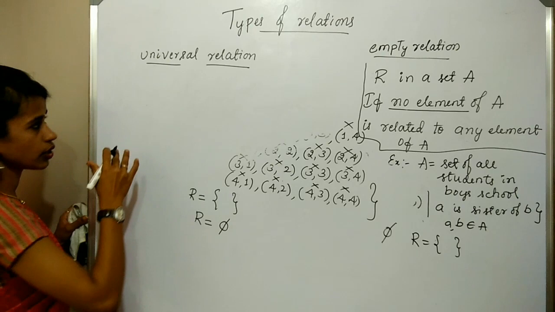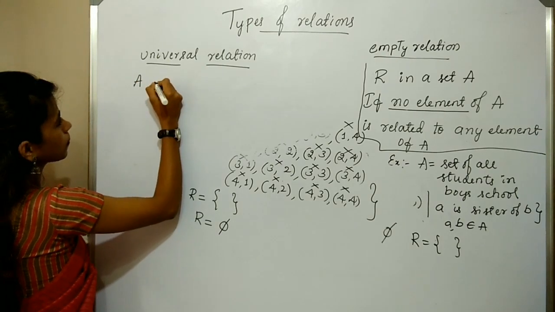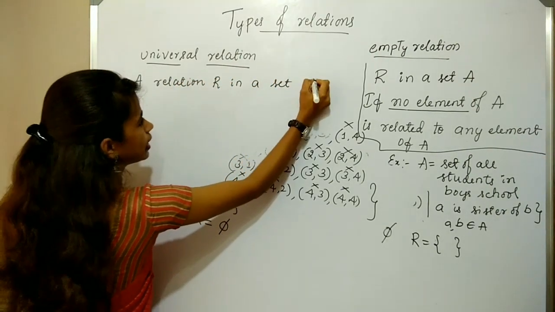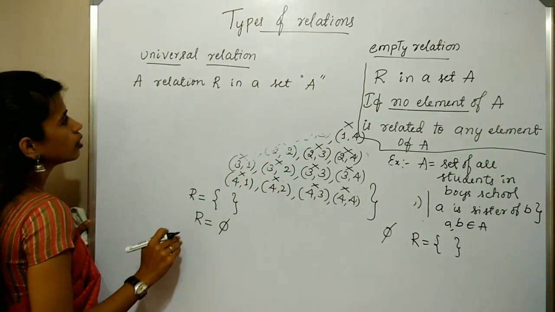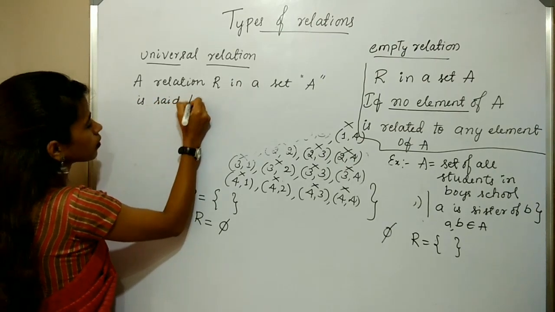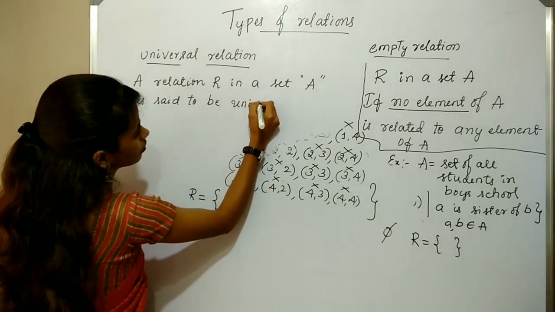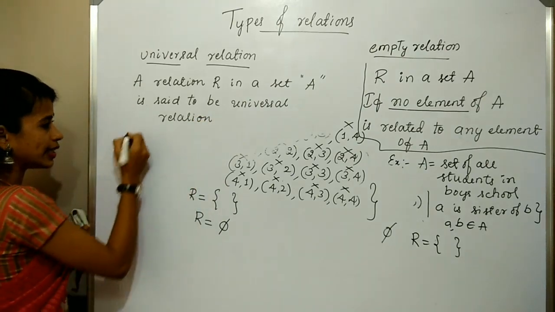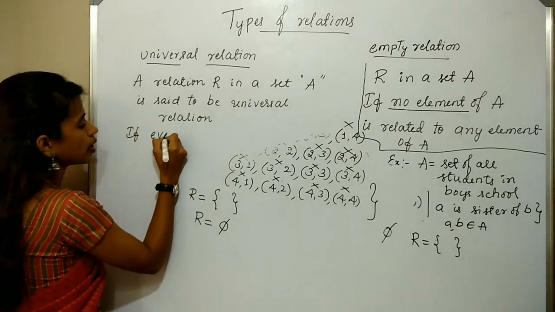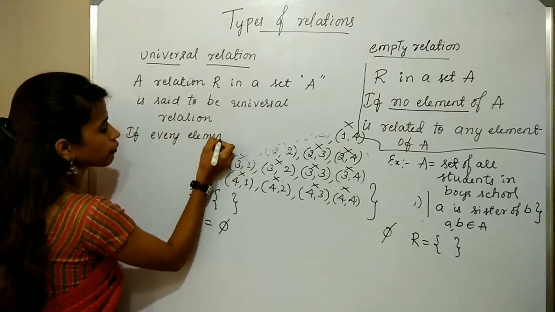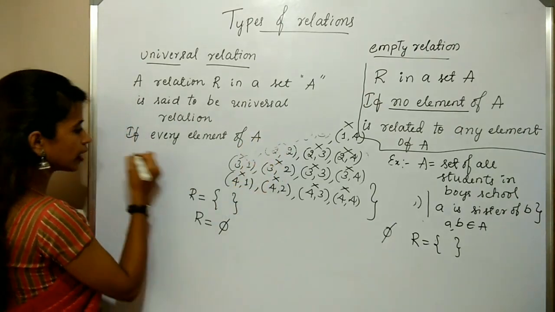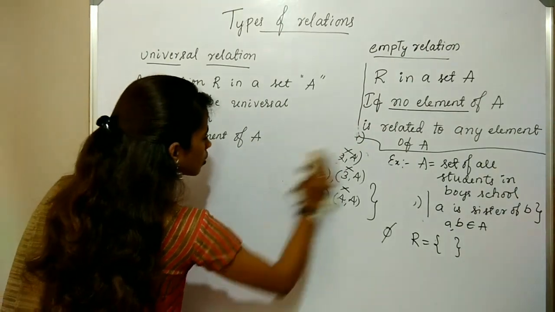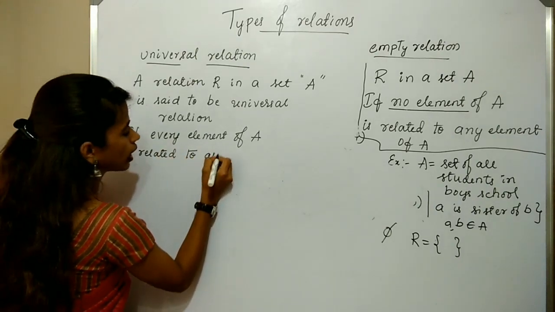So let us define the universal relation. A relation R in a set A, you can take X also, is said to be a universal relation if every element of the set A is related to all the elements of A.